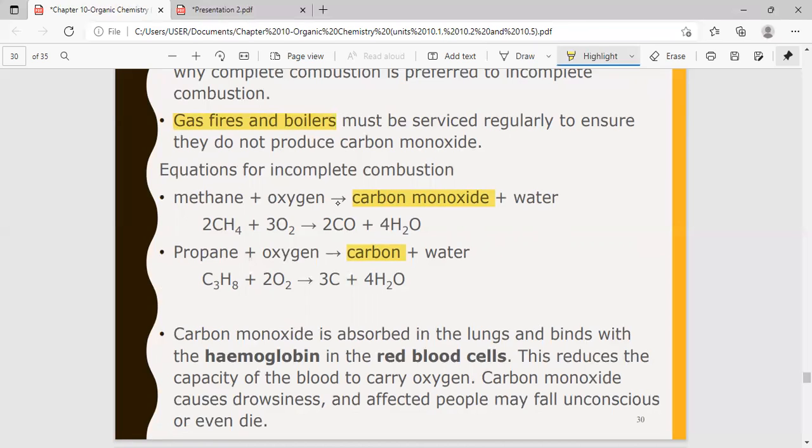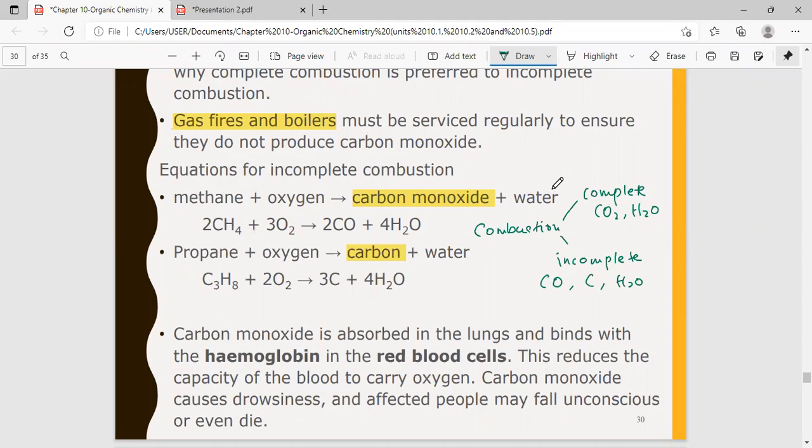To simplify, we have complete combustion and incomplete combustion. Complete combustion products are carbon dioxide and water. Incomplete combustion, you can get carbon monoxide, you can have carbon, and of course the water. So read the question carefully, and the question will guide you towards what products to write.